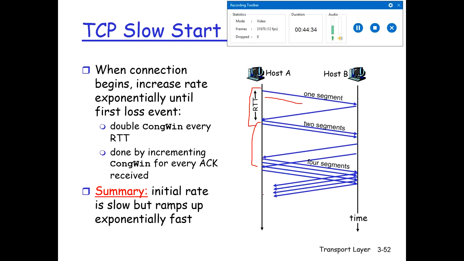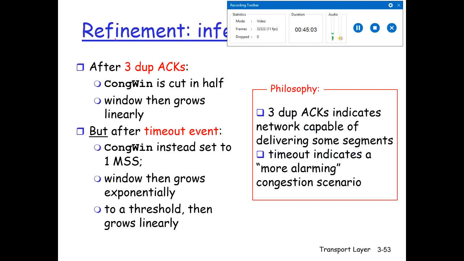If the 4 acknowledgements are received within the RTT, it sends 8 segments, right? So it increases the transmission rate exponentially until the first loss event. It doubles the congestion window every RTT. If you see, every RTT the congestion window size is doubled. This is done by incrementing the congestion window for every acknowledgement. The initial rate is slow, but it ramps up exponentially very fast.